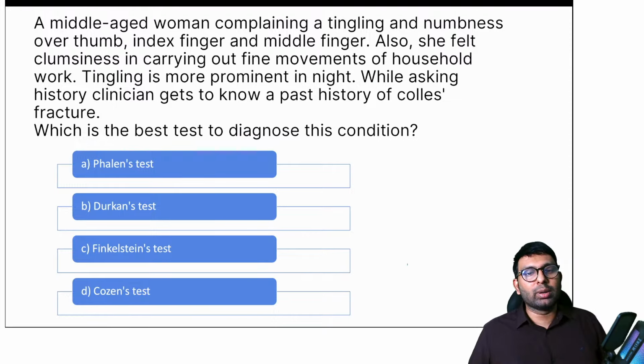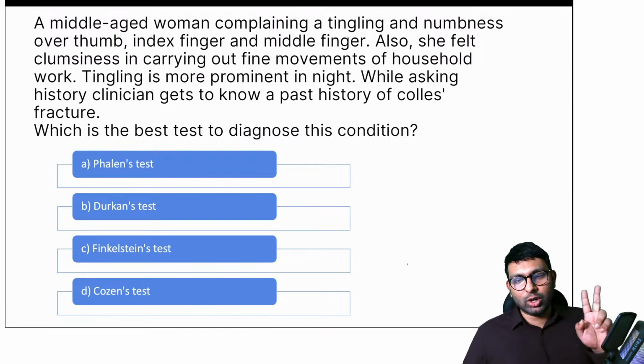A middle-aged woman complaining of tingling and numbness over thumb, index and middle finger. Also she complains of clumsiness in carrying out fine movements of household work. Tingling is more prominent in the night. While asking history, clinician gives a history of Colles fracture previously. Which is the best test to diagnose this condition?